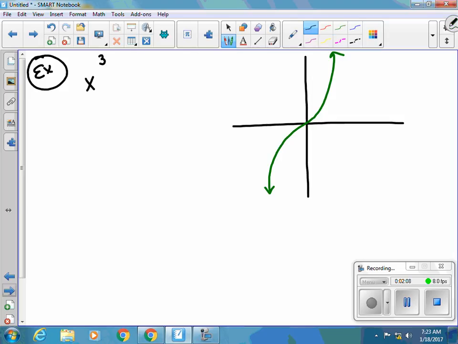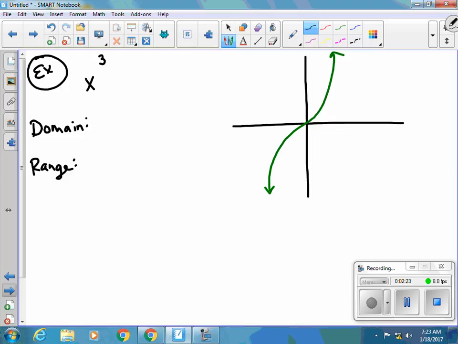X cubed is going to look like the graph on the right here. So we need to state the domain. We need to state the range and any other characteristics we might have.